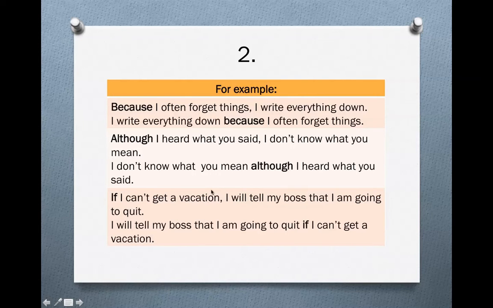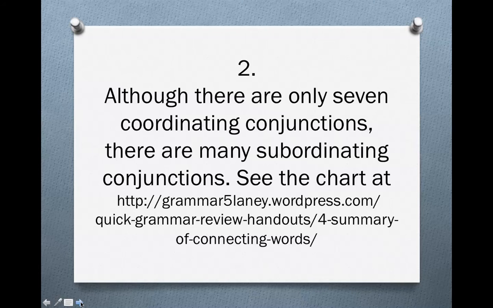If I can't get a vacation, I will tell my boss that I'm going to quit. And here it is in the middle with no comma. I will tell my boss that I'm going to quit if I can't get a vacation. Although there are only 7 coordinating conjunctions, there are many subordinating conjunctions.